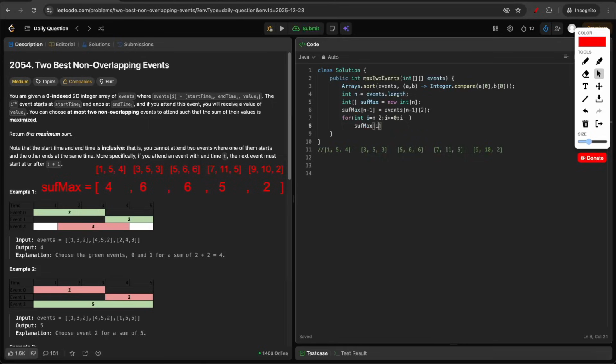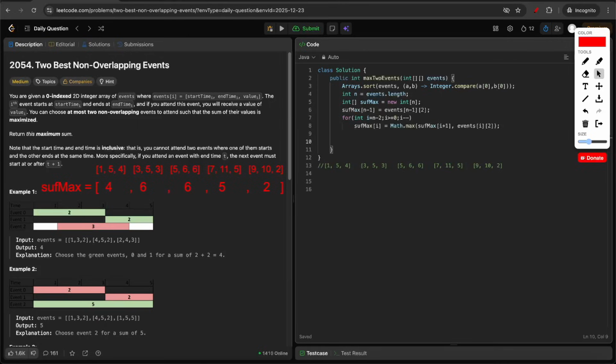We'll iterate in the reverse order. So suffix max of i will be max of suffix max of i plus 1 or the current element, which is events of i, 2. So this is how we build our suffix array. So once that is done,